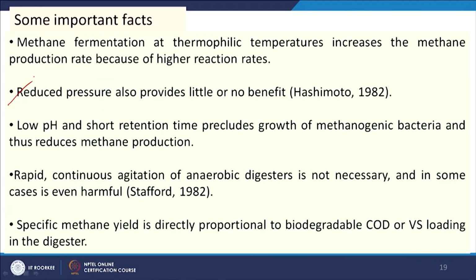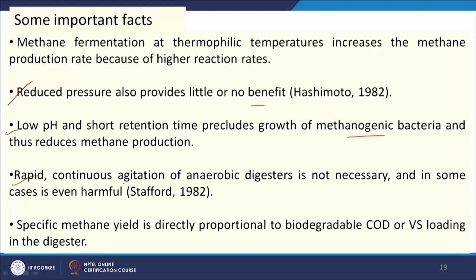Reduced pressure also provides little or no benefit, and low pH and short retention time preclude growth of methanogenic bacteria. If pH is very low, then methanogenic bacteria will not grow, and if retention time is less, complete conversion will not be possible. Here we do not need very vigorous stirring.